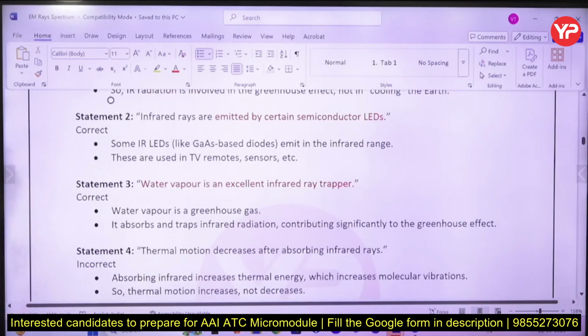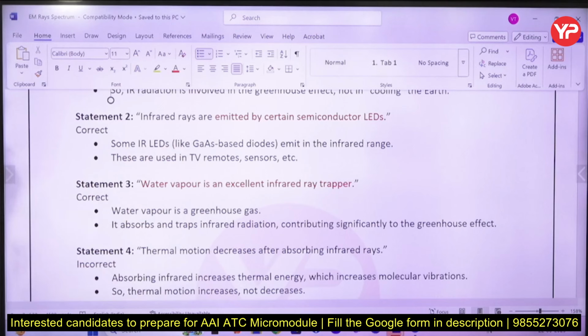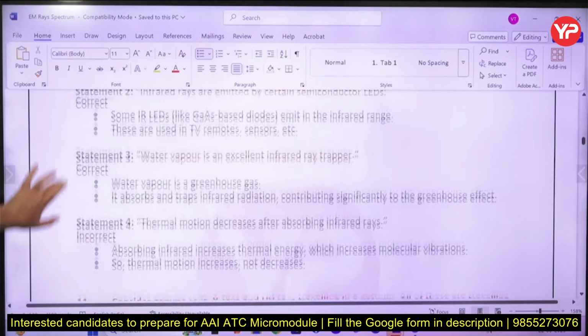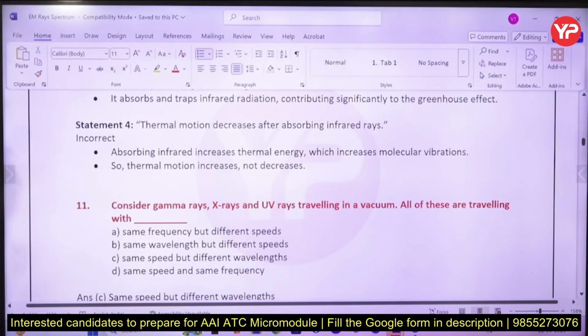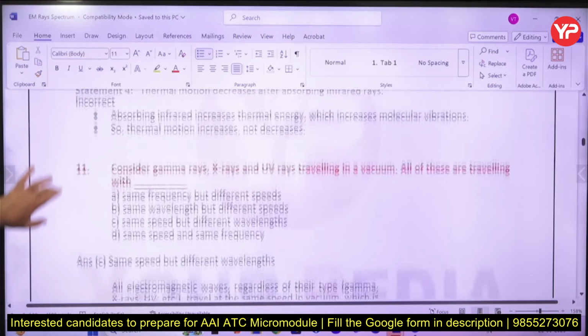Some LEDs, like gallium arsenide based diodes, if I am not wrong, emit infrared radiations. You use this in TV remote sensors, so when you use a remote for the TV, that is infrared radiation only. Water vapor is also one of the greenhouse gases. So thermal motion will increase because infrared radiation will give you energy. So it does not decrease but it increases.